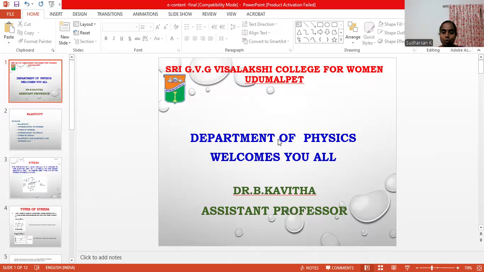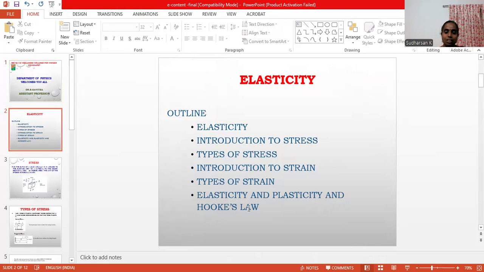Today, we are going to see about the introduction to elasticity in the properties of matter. We will see what is meant by stress, then different types of stresses, introduction to strain, then different types of strain, and how stress and strain are involved in the elasticity and plasticity nature. And from this, we are going to derive Hooke's law.